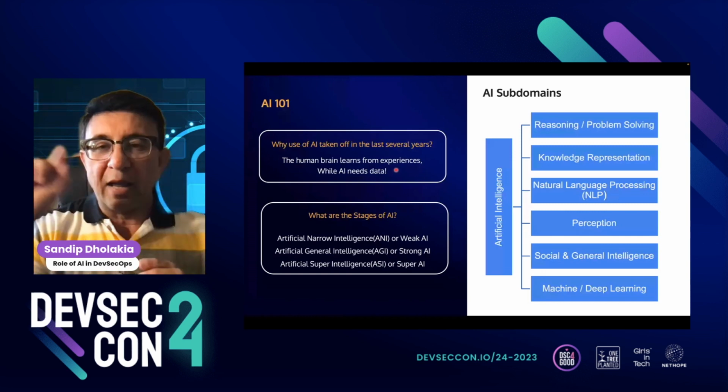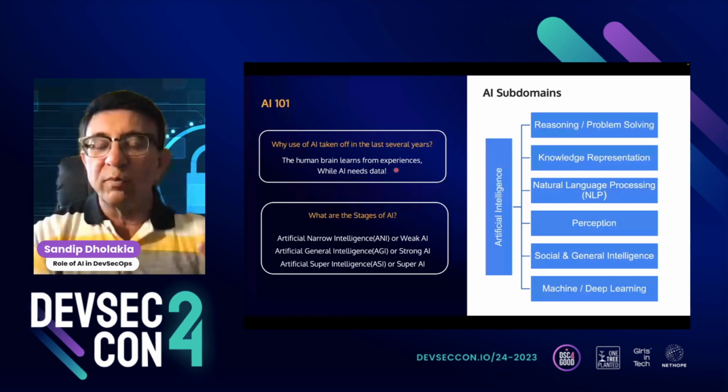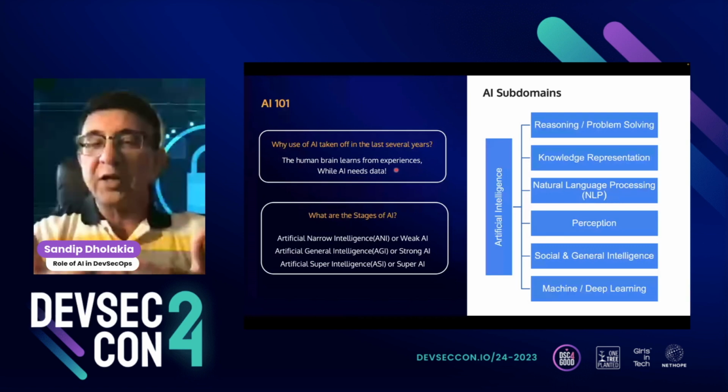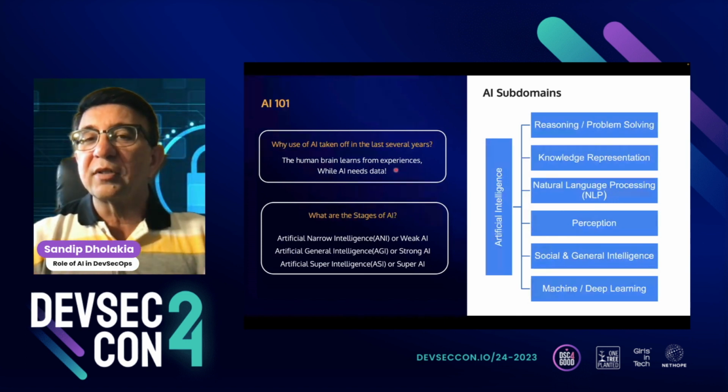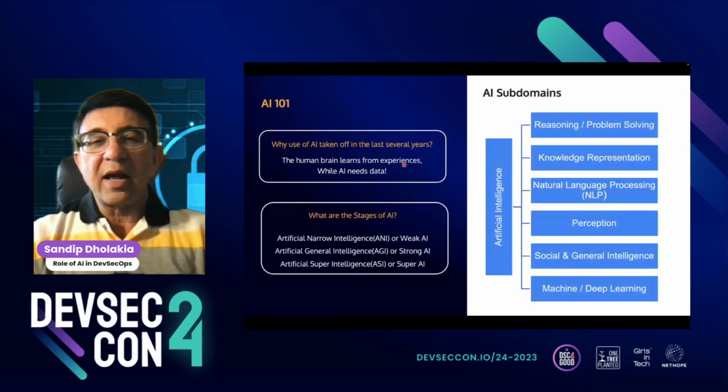That's where we got so much of what we call OSINT data out there, and it is what eventually was used to train these AI-based tools. So that was the number one factor why these AI-based tools gained momentum in the last 7 to 10 years.